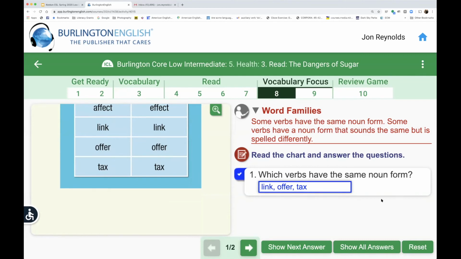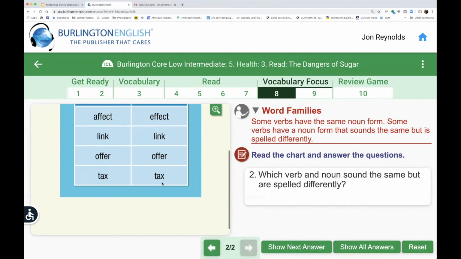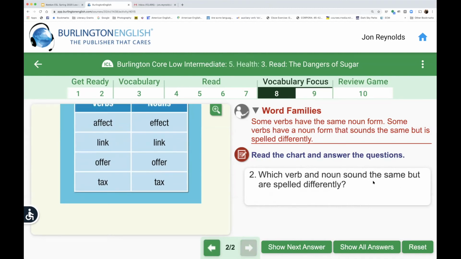So what I'm trying to show you here this morning is that English has many of these words, words that look the same but have different meanings and different uses. All right, now let's look at the next question. Okay, now looking at the list again, which verb and noun sound the same but are spelled differently? Well, you probably notice it's the first one, right? Affect and effect. Yeah. Now, I will tell you this.